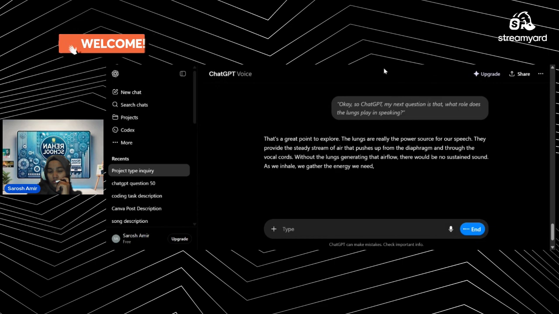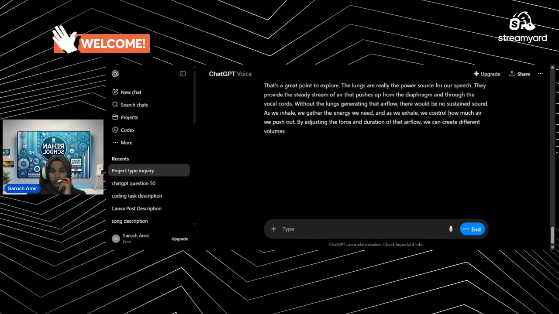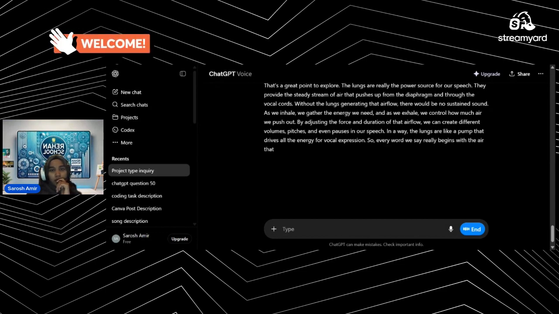As we inhale, we gather the energy we need, and as we exhale, we control how much air we push out. By adjusting the force and duration of that airflow, we can create different volumes, pitches, and even pauses in our speech. In a way, the lungs are like a pump that drives all the energy for vocal expression. Okay, so my next question is, can language exist without teeth?